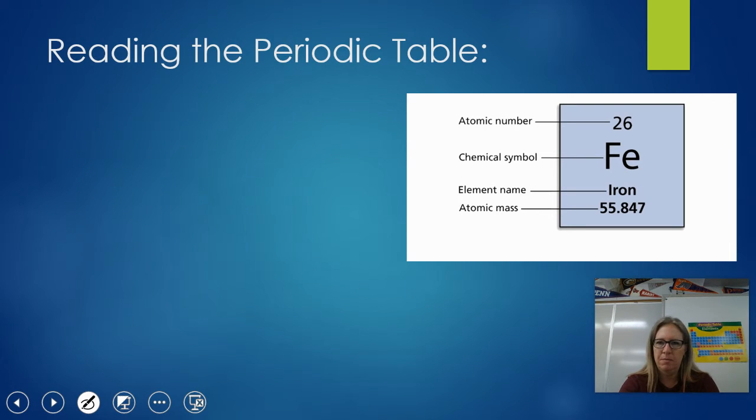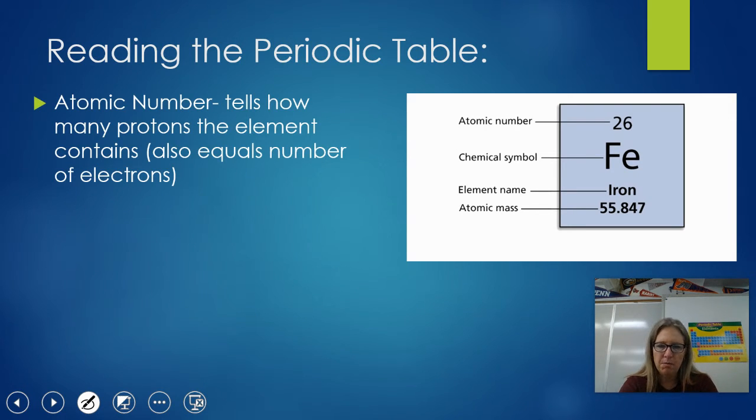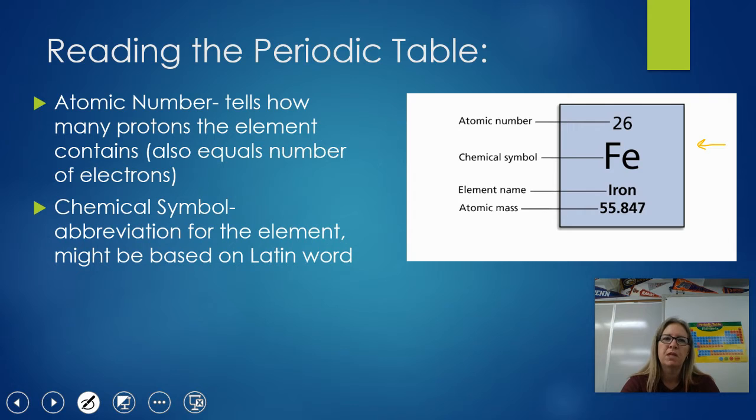So how do we read the periodic table? Most squares are organized in a fashion very similar to this. The very top number is that atomic number. Again, that tells you how many protons there are. It's also the same number of electrons. The symbol is an abbreviation. It's 1 or 2 letters. The first letter is always capitalized. Usually it's just the first letter or the first 2 letters. Sometimes they have to skip around because there might be repeats.